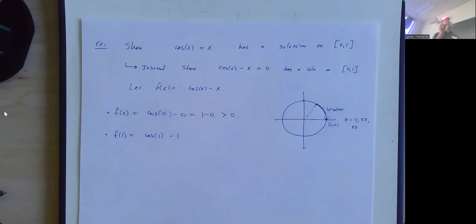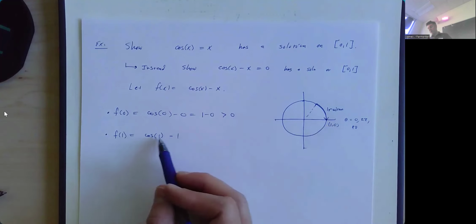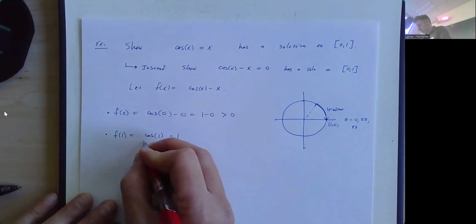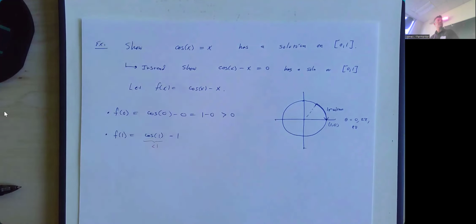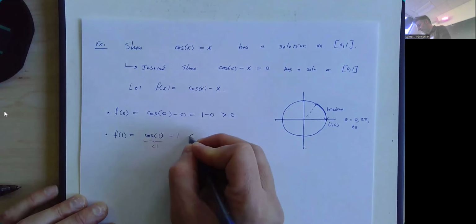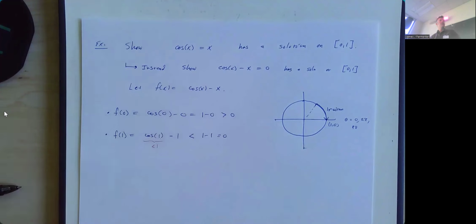And that is the place on the unit circle where cosine is the largest, where cosine is equal to positive 1. That angle isn't that angle. So that value has to be smaller than 1, which means this whole expression is less than 1 minus 1, which is 0.